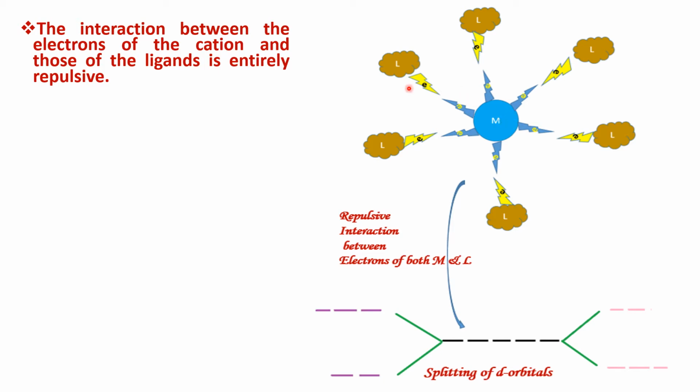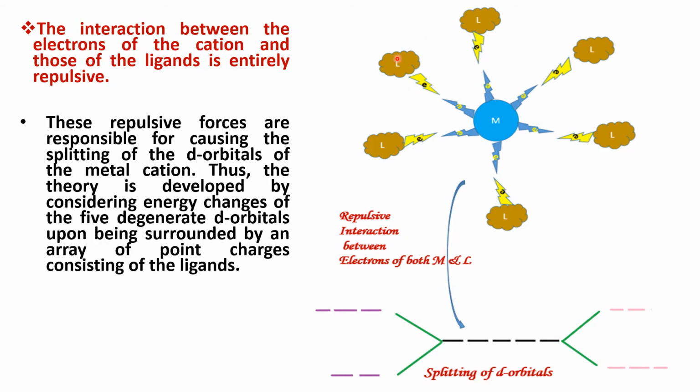Both electrons have the same charge, that is negative charge, so negative charges will repel each other. So there is a repulsive interaction between the metal ion and the ligands. These repulsive forces are responsible for causing the splitting of the d orbitals of the metal cation. Here you can see the octahedral splitting, that is the t2g and eg levels.